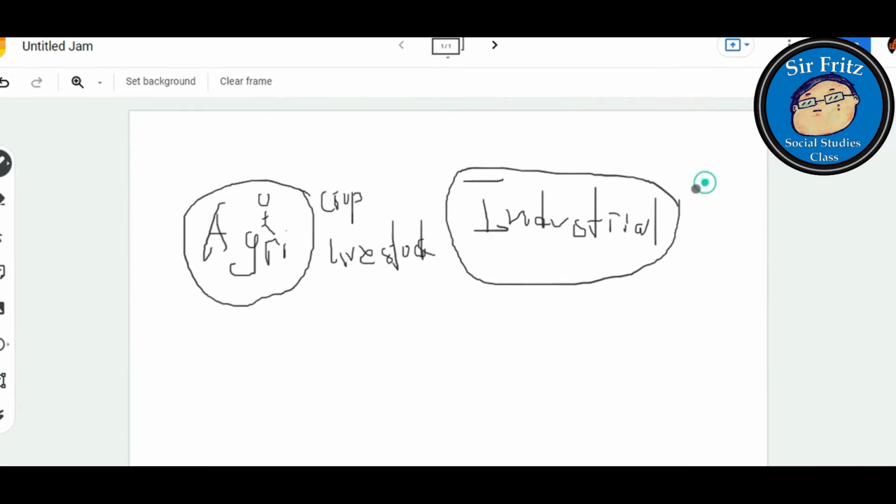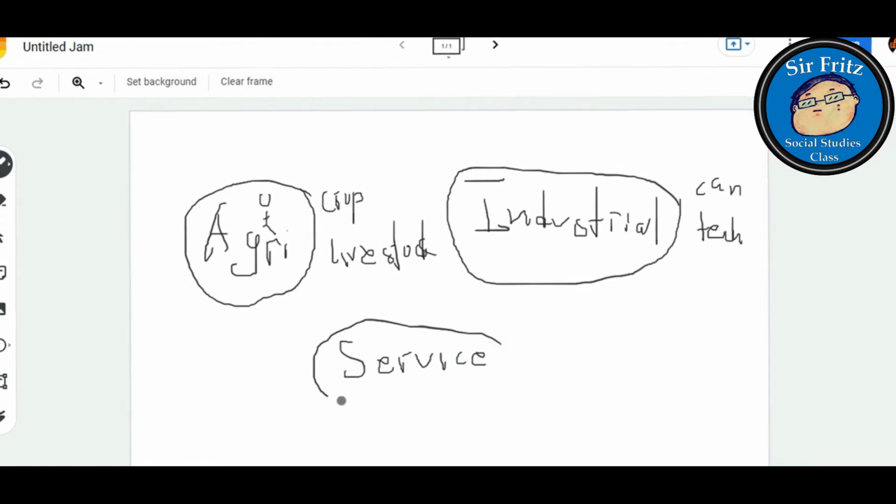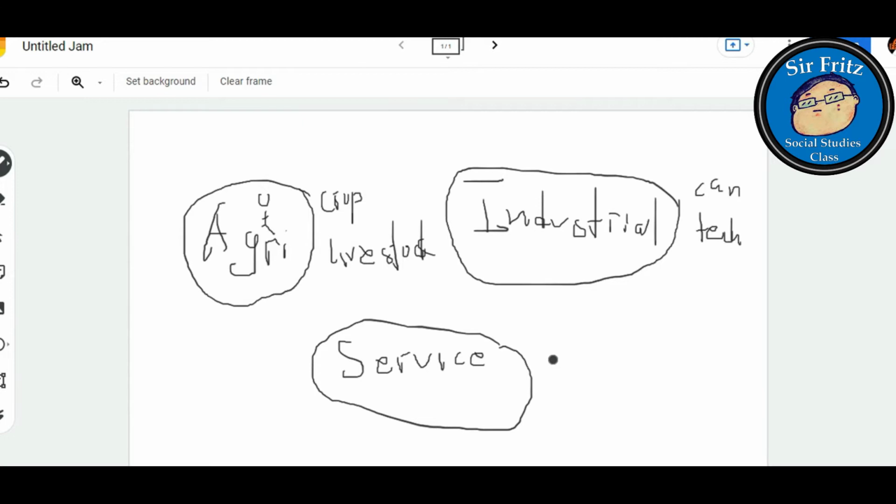They produce canned goods or technologies, and they get their raw materials from the agricultural sector. And there is what we call the service sector. The service sector is mainly composed of human resources, human capital, the human beings or the people who produce or share their skills and talents in order to satisfy the needs and wants of the society.